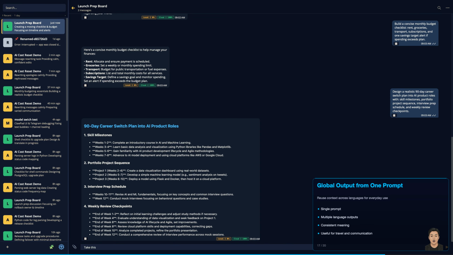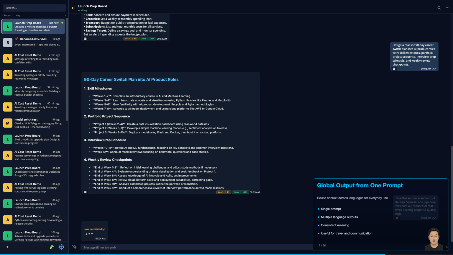One prompt gives me Korean, Spanish, and Japanese while keeping the same intent intact. No manual rewrites, no context loss. For travel, outreach, or daily messages, this keeps communication clear and fast.